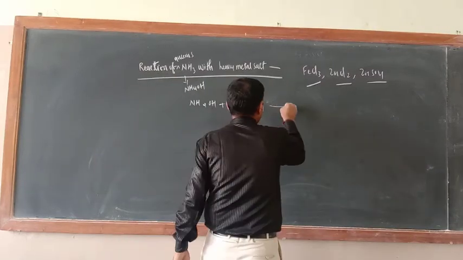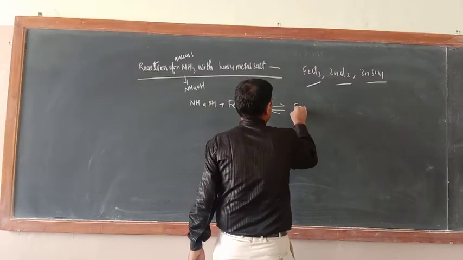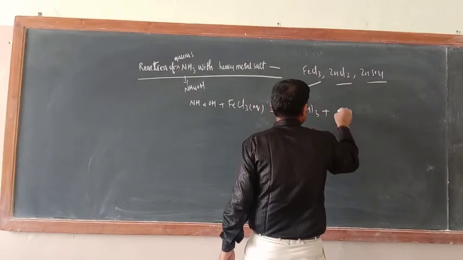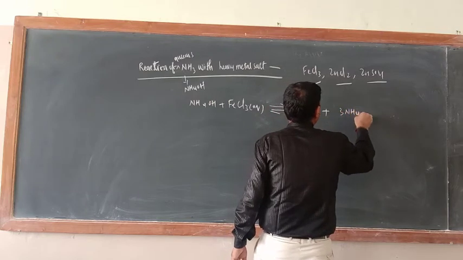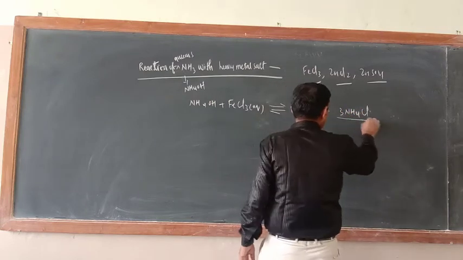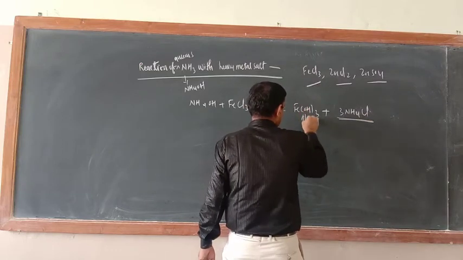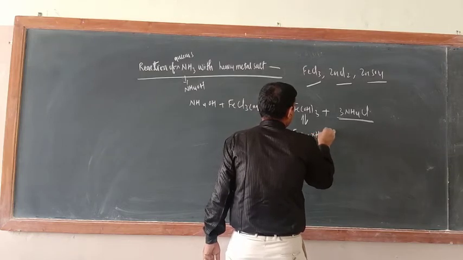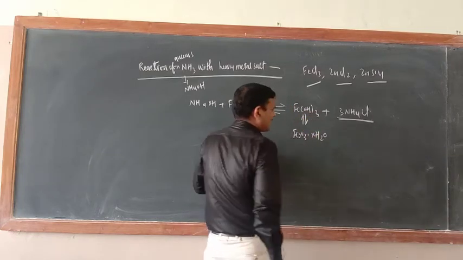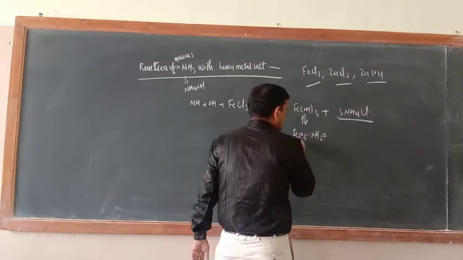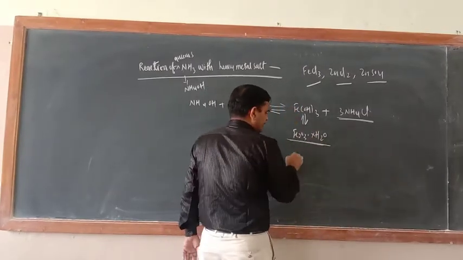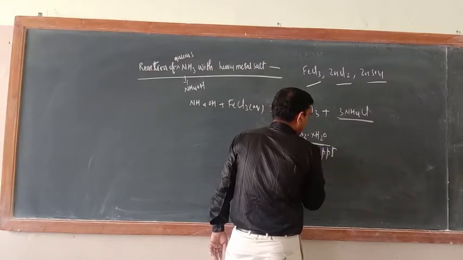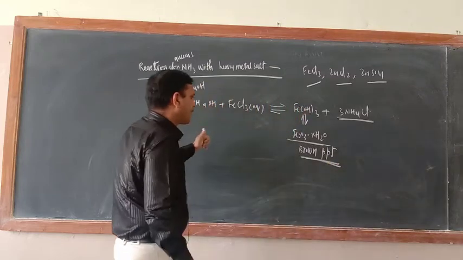So what is the product here? The product will be Fe(OH)3 plus 3NH4Cl. This is ammonium chloride. And this is Fe2O3 dot H2O, because Fe(OH)3 is an unstable compound. So this will dissociate into Fe2O3.xH2O and it will form a brown precipitate. What does it form? Brown precipitate.